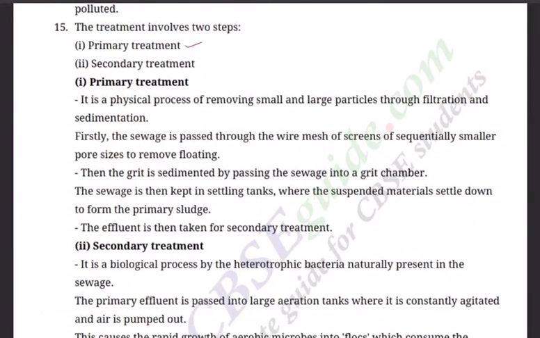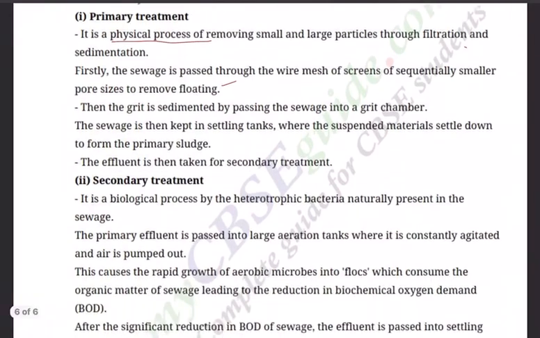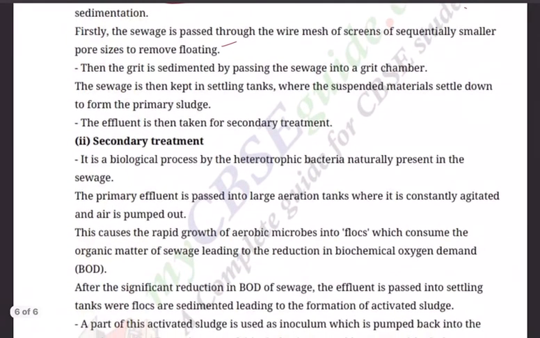Last, the treatment involves two steps: primary treatment and secondary treatment. This is sewage. Primary treatment, already we talked, is a physical process of removing small and large particles through filtration and sedimentation. Firstly, the sewage is passed through wire mesh screens of sequentially smaller pore sizes to remove floating debris.